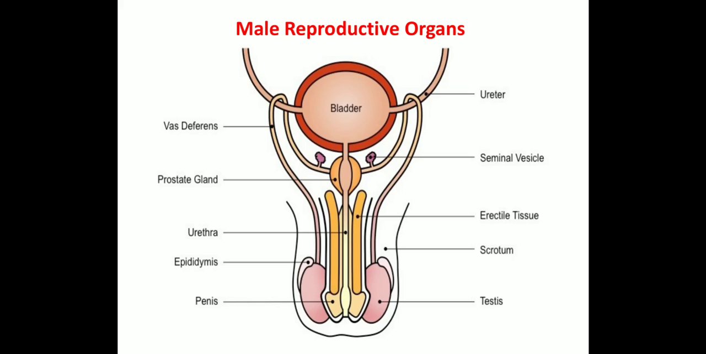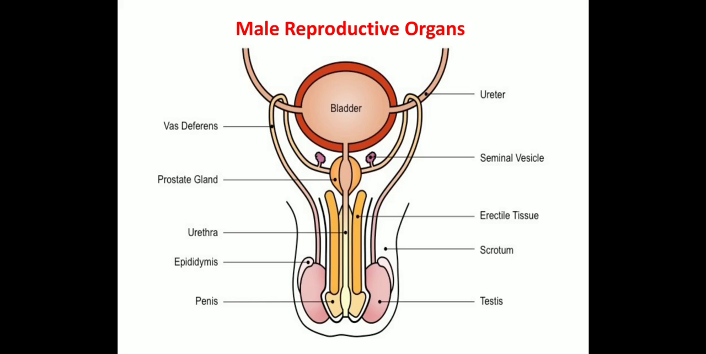Then you can see epididymis. It is a long, narrow coiled tube attached to the surface of testis where sperms are temporarily stored. Then you have the sperm duct, that is also called vas deferens, its function is to transport the sperm to the urethra. And what is urethra? It transports the sperms and urine at different times.